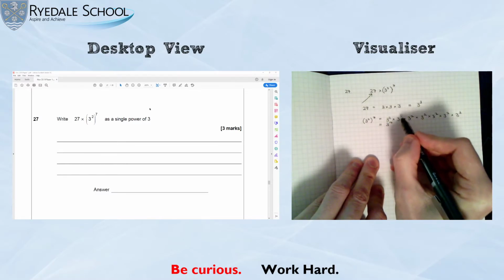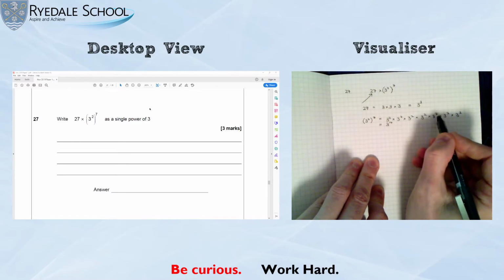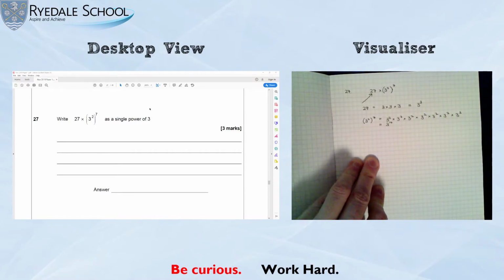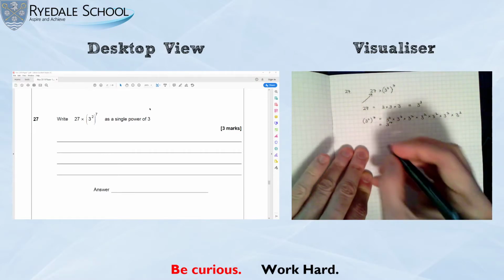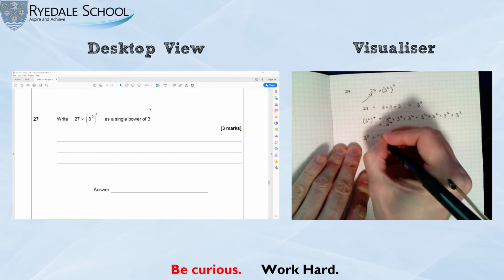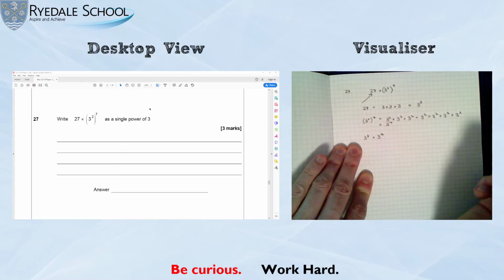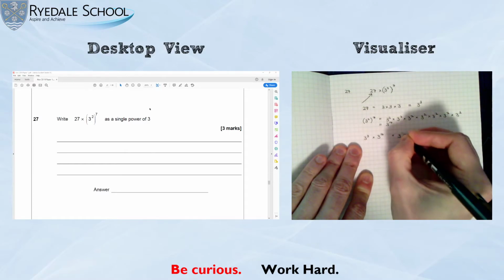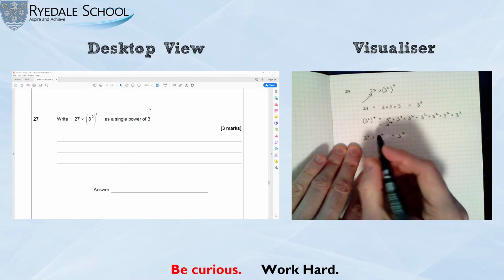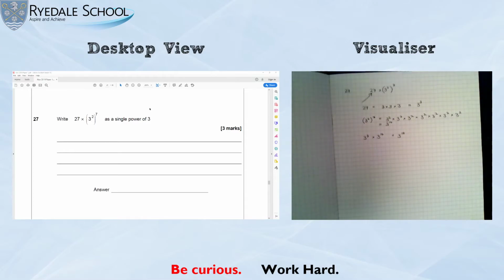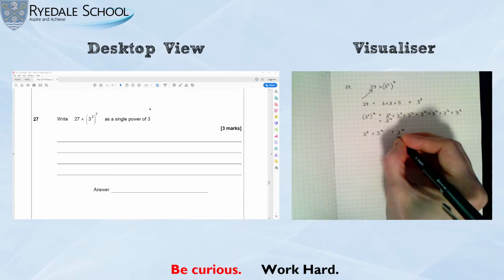Some of you might remember that when you multiply with powers, with the same base, you can add the powers. Okay? So if I put that all together, it is 3 to the power 3 times 3 to the power 14. So altogether, that is 3 to the power of 17. Again, I'm using one of the rules where you add the powers. So 3 to the power of 17.